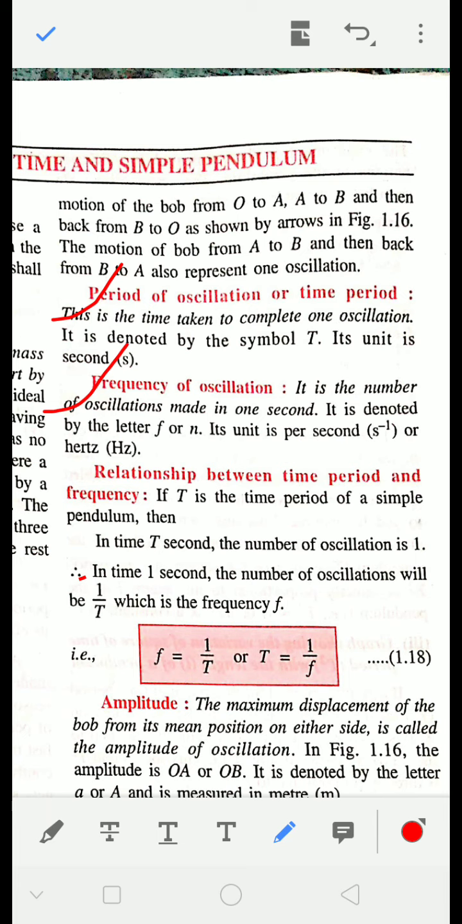Okay. Relationship between time period and frequency. If T is the time period of simple pendulum, then what is the relation? You can see here, frequency is equal to 1 by time period, or time period is equal to 1 by frequency. Okay, this is called the relation between frequency and time period.